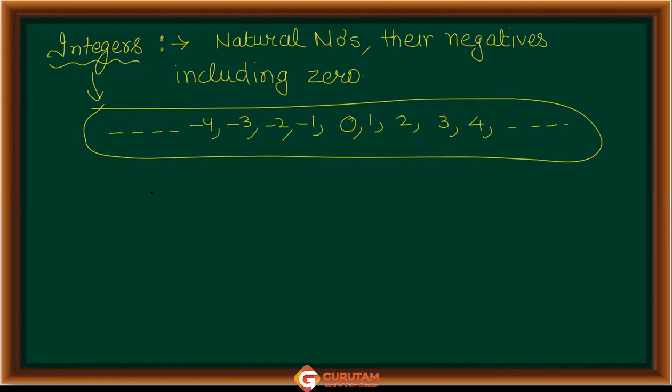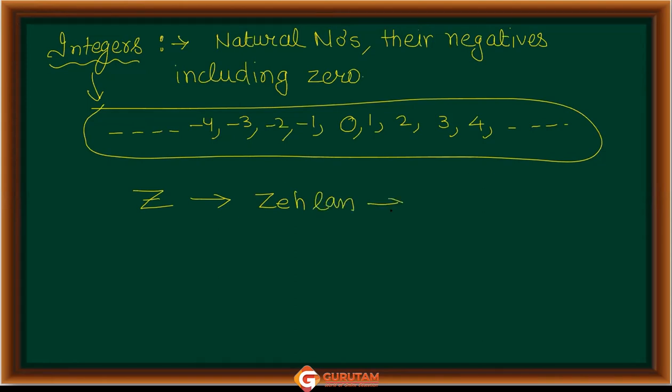Do you know by what letter we represent the integers? I think it is denoted by I. No, it is not denoted by I, it is denoted by the letter Z, right? Where the letter Z is derived from the word Zahlen.